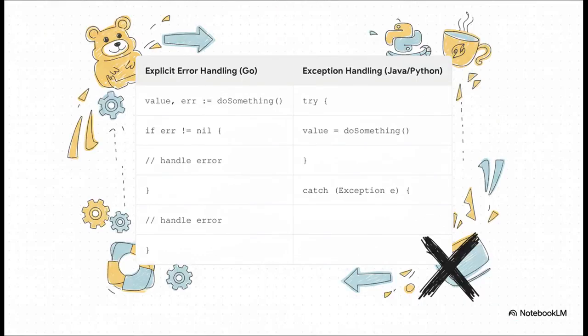The next power play is how Go handles errors. If you come from Java or Python, this might look a little strange. Go completely avoids try-catch blocks. Instead, a function that might fail just returns 2 things: the result and an error. Errors are just values. This forces you, the developer, to check for that error right then and there. It makes the code's flow super explicit and stops hidden exceptions from crashing your app down the line.